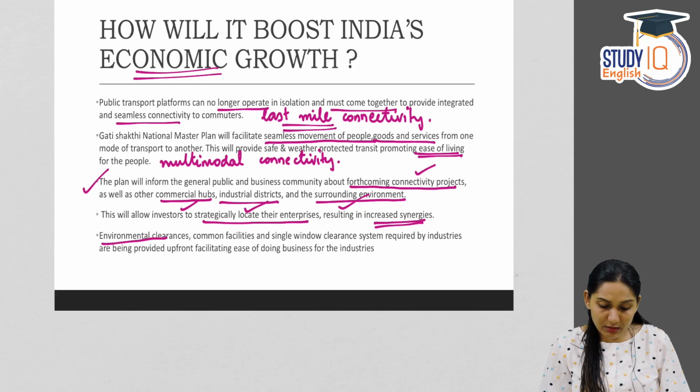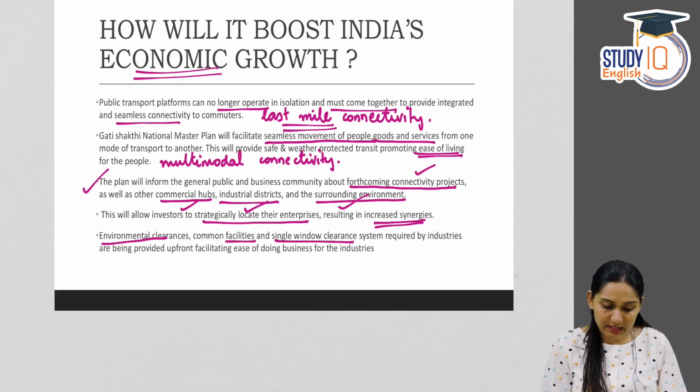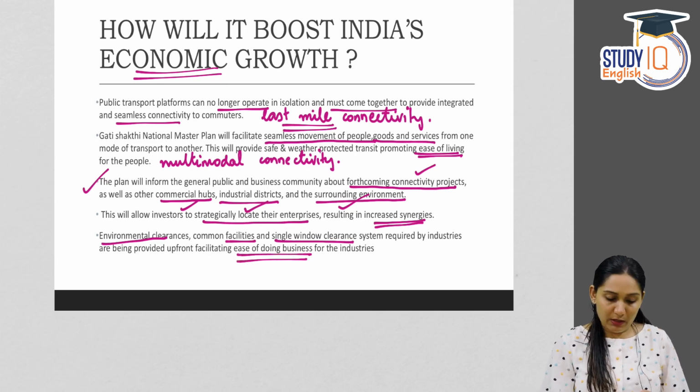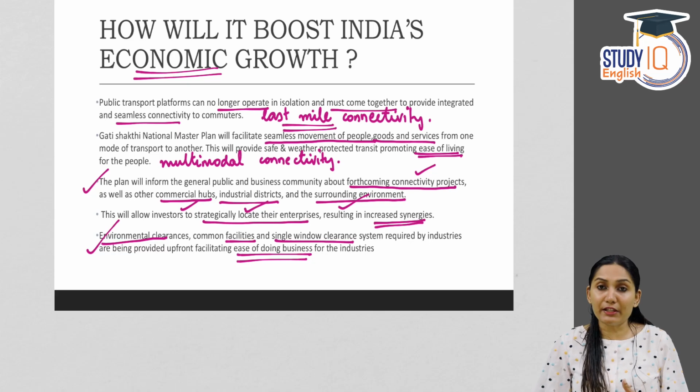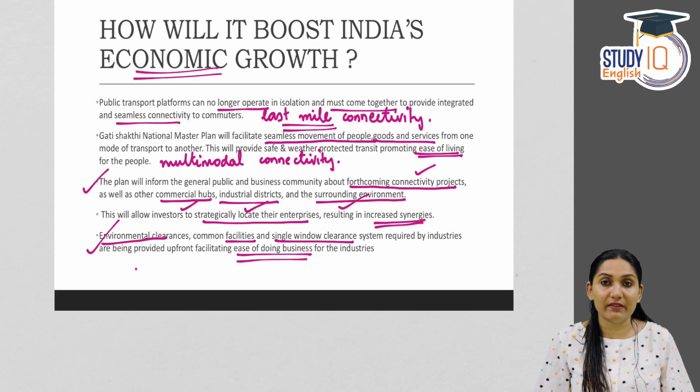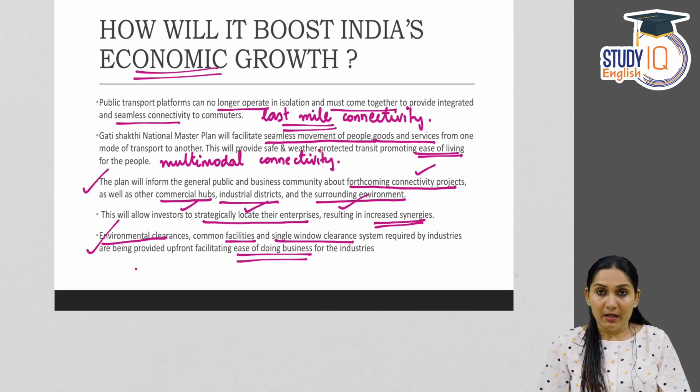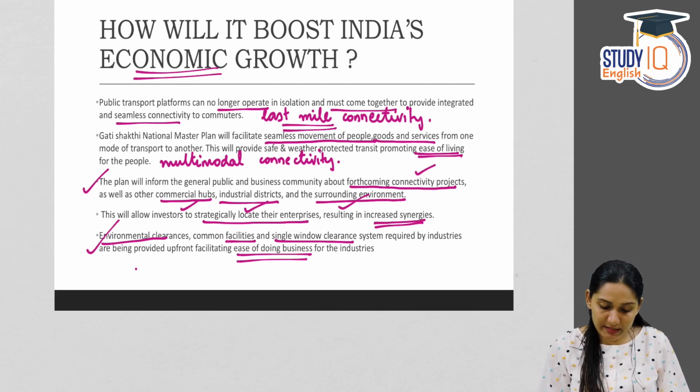Environmental clearances, common facilities, single window clearance system required by the industries are provided upfront, facilitating ease of doing business. So along with the implementation of infrastructural projects, environmental clearances, common facilities, single window clearance, etc. will be other features of the scheme. This will enhance the ease of doing business for the industries, and this will promote investment in the country.